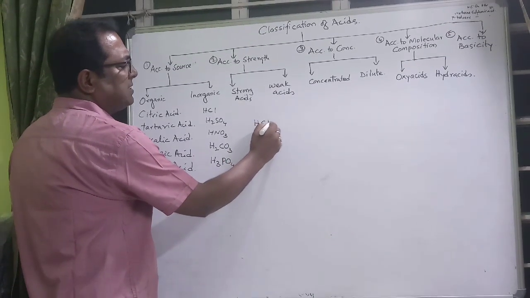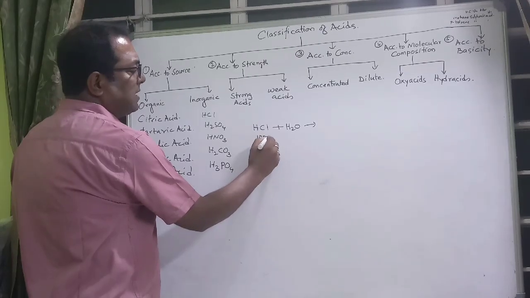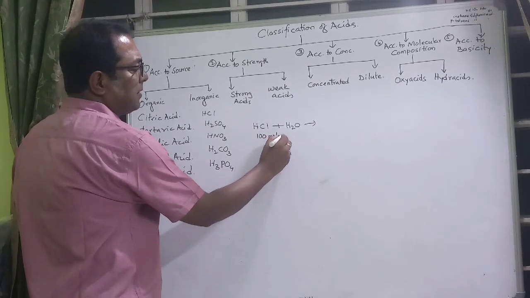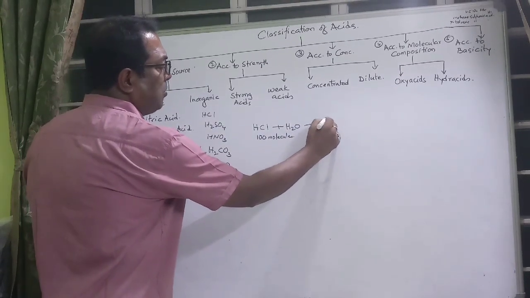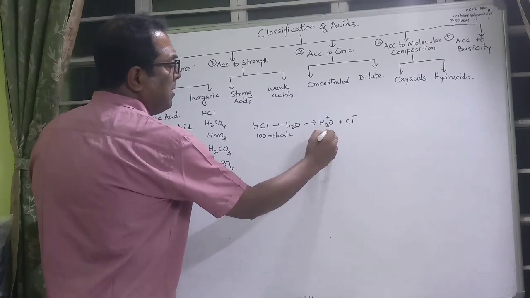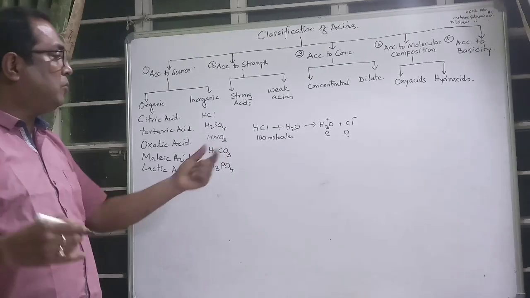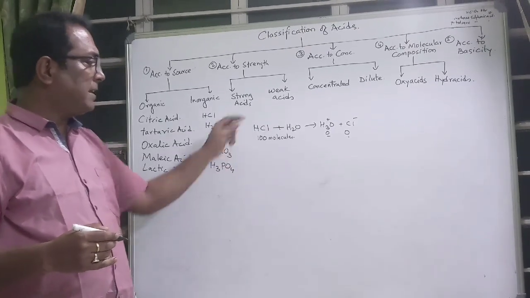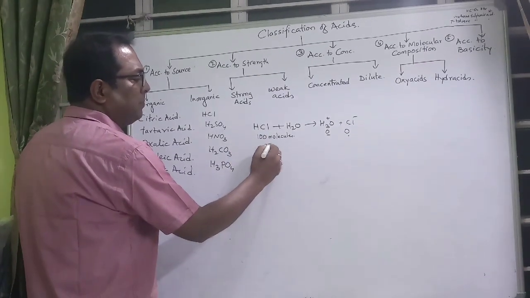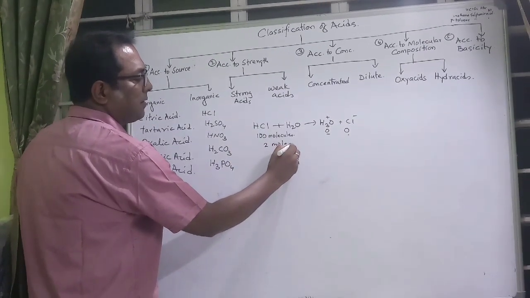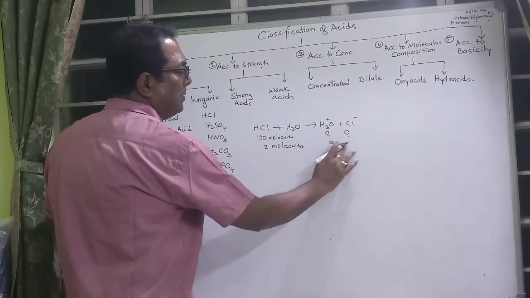Say I take HCl and add it to water. Say I have taken 100 molecules, and there is H3O+ and Cl-. At the beginning there was 0, 0. Before I added it to water, it was 100 molecules, but now when I add it to water, the number of molecules became maybe 2 molecules and the ions became 99%.